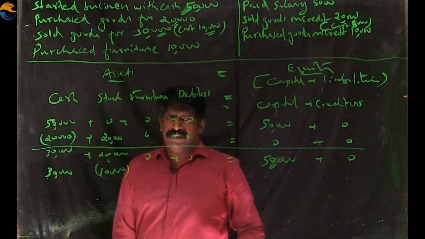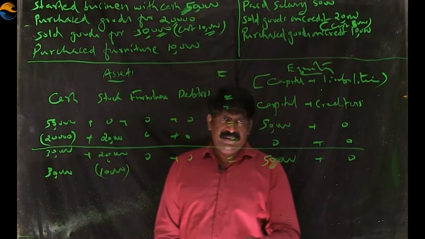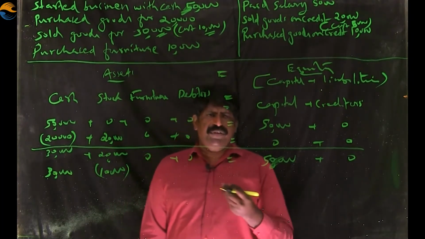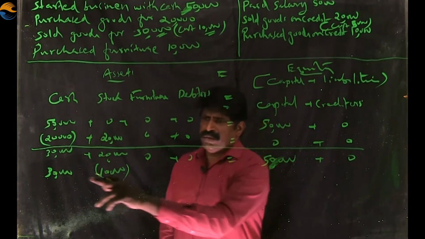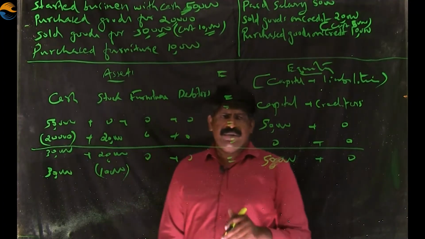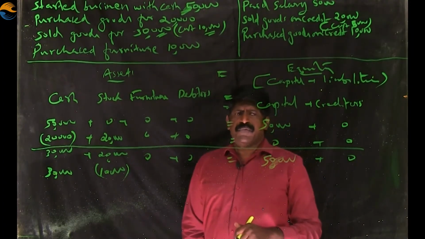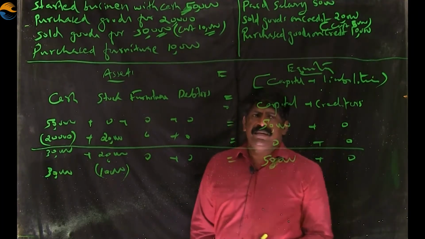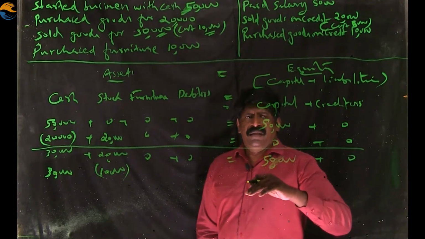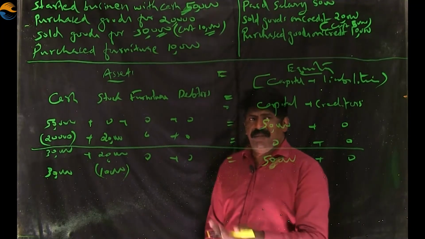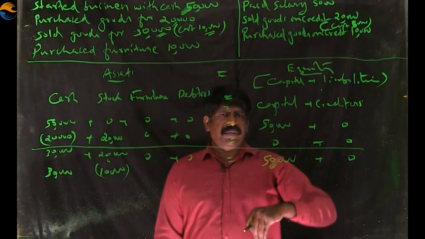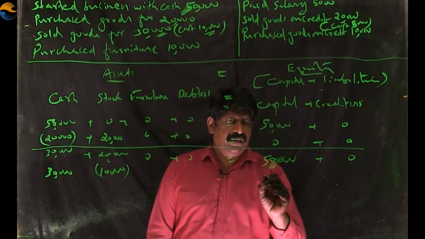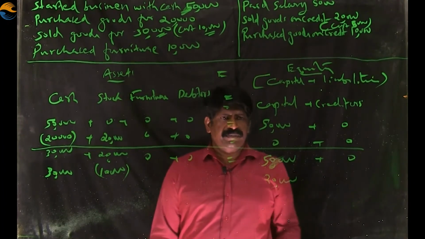30,000 comes as cash. 10,000 goes out as stock. Between these, there comes some profit. 20,000 is a profit. 30,000 minus 10,000, 20,000 is a profit. The profit is to be adjusted with capital. Means our capital increases because of profit. Our amount in the business increases because of profit. So, it will affect capital by 20,000.